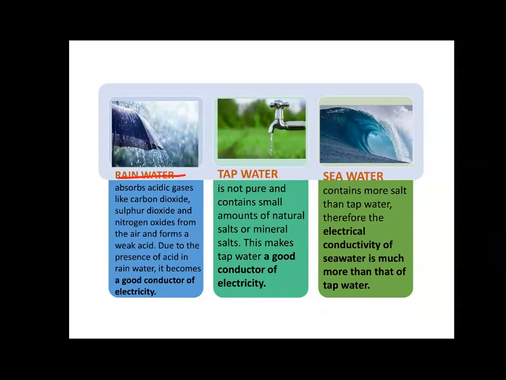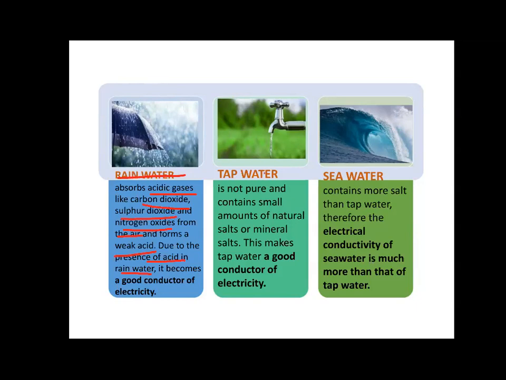Now rainwater, when it enters the atmosphere, absorbs the acidic gases. Rainwater absorbs carbon dioxide, sulfur dioxide, and nitrogen oxide from the air, and it forms weak acids, right? It forms nitric acid, sulfuric acid, right? And due to the presence of acid in the rain, it conducts electricity. All acids, all bases, they conduct electricity, right? And we know because of the acid rain only, the Taj Mahal, the monument, is getting black, right, children?